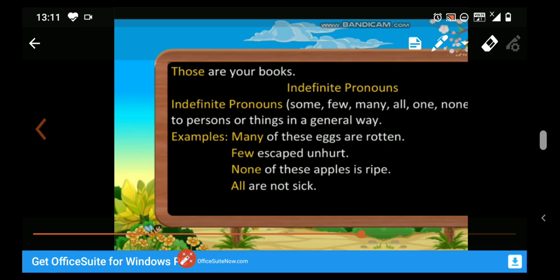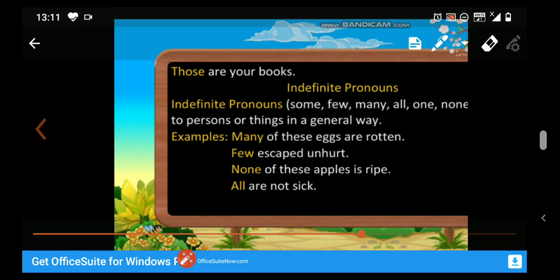Or we can say that the pronouns which do not refer to any person or thing in particular are all called the indefinite pronouns. See the example.